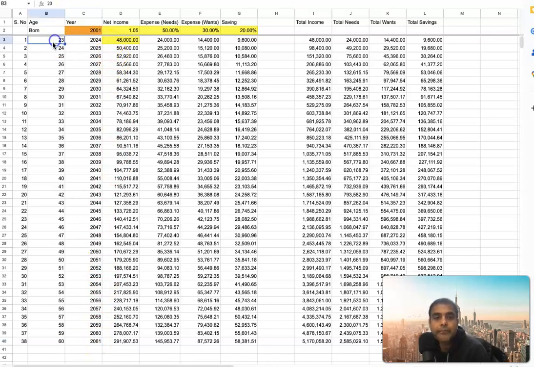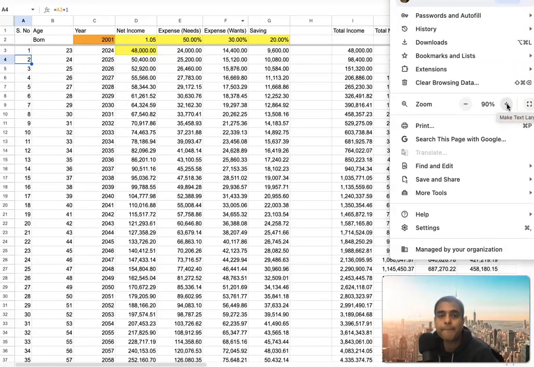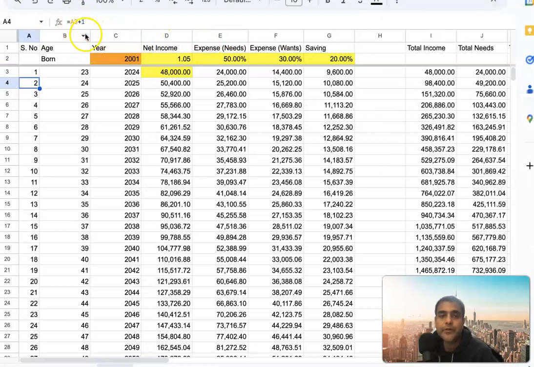Okay. And what I have done is I have just done +1. So if you see the formula over here, maybe I'll zoom in a little bit to show the formula. So you can see the formula over here. The formula is A3 + 1, then A4 + 1, all in copy-paste. This is just +1. Every year it is incrementing by 1. The age is incrementing, the years of experience, and the actual year.